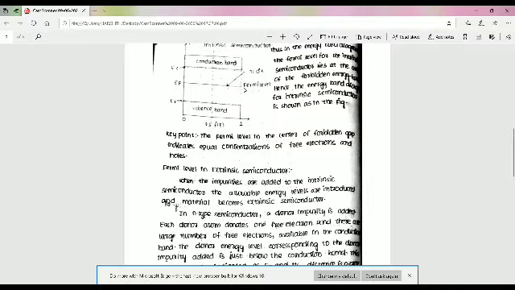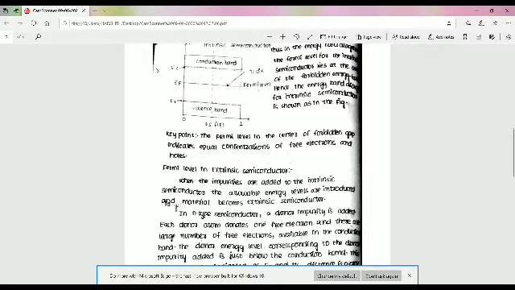Thus, in the energy band diagram, the Fermi level of the intrinsic semiconductor lies at the center of the forbidden energy band.